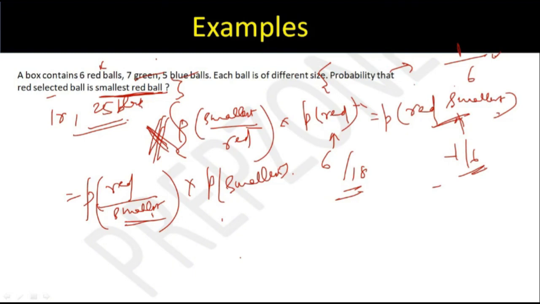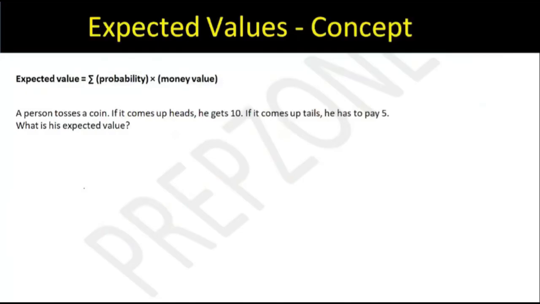So this was just to showcase that the language of Bayes is really tricky. Even I get confused at times about what is really asked in a particular question, and hence if we don't pay attention here, we make mistakes. For example, I also missed this line. I thought this was smallest in absolute terms, but it is the smallest red ball. So no matter how smart you are, you will end up making mistakes. We have to be very careful about the language here. Okay, chalo. With this, let's move on to the next concept, expected value.